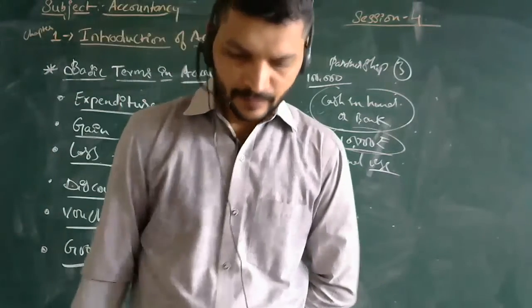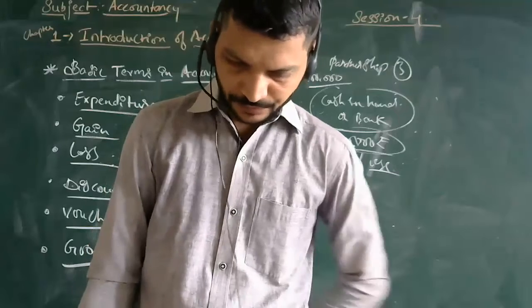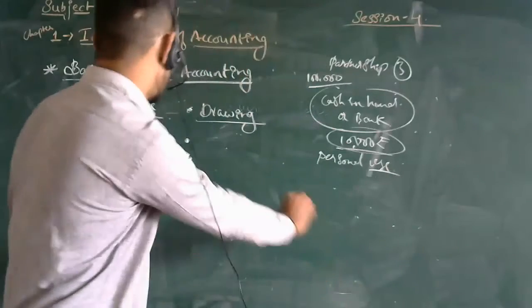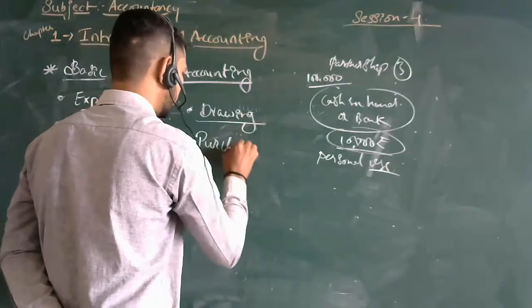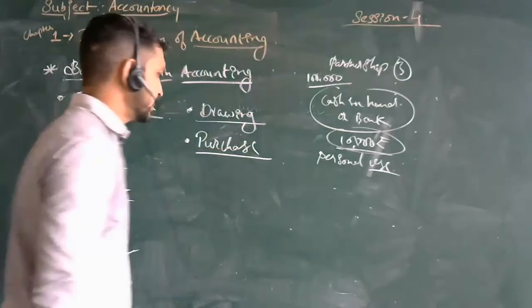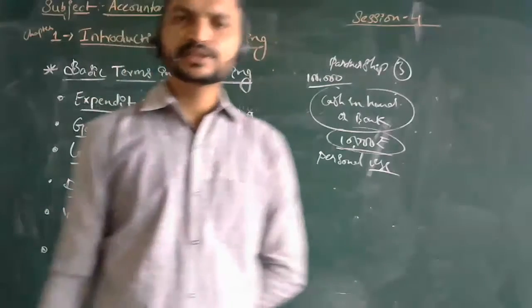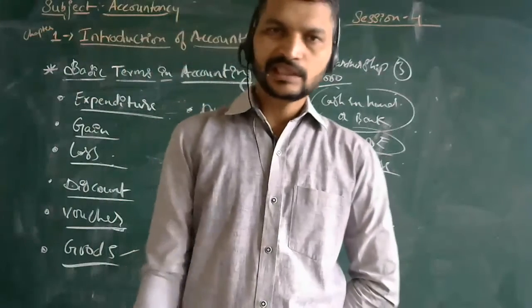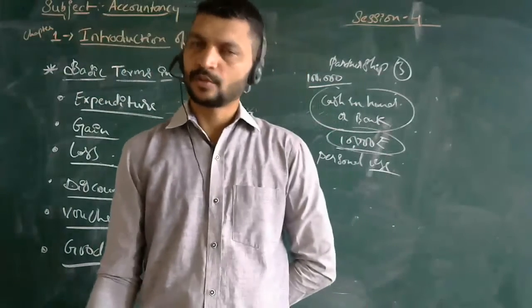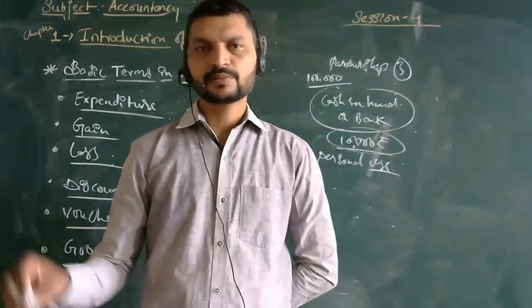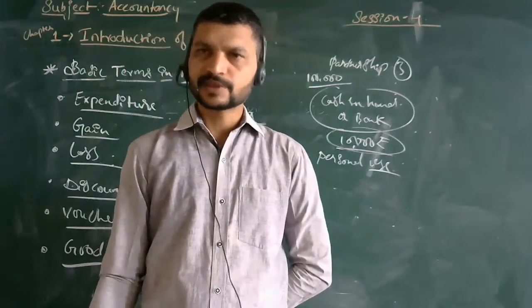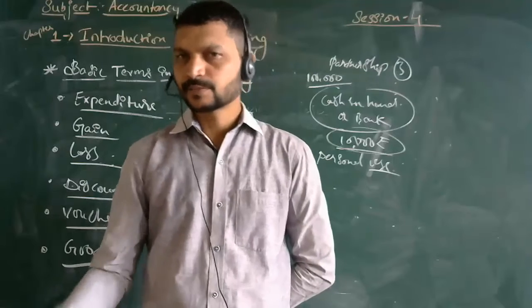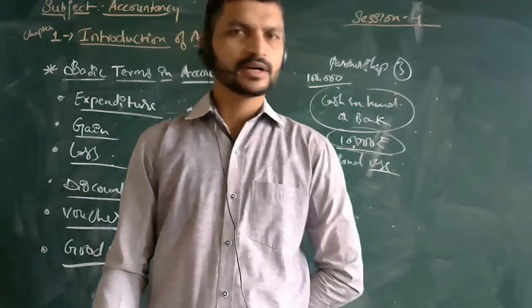That's it. Then the next one, purchase. Purchase of what? In the business we purchase raw material. We also purchase assets like fixed assets. But specifically in the business, what we purchase most is current assets.